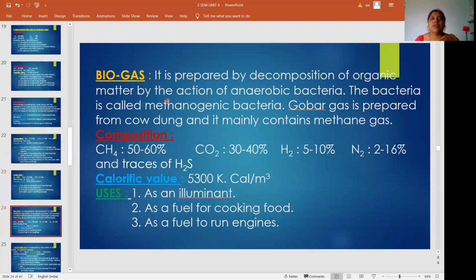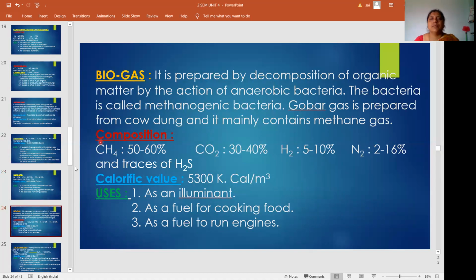The next is biogas. It is prepared by decomposition of organic matter by the action of anaerobic bacteria, bacteria which live without oxygen. The bacteria are called methanogenic bacteria. Gobar gas is prepared from cow dung and it mainly contains methane gas.